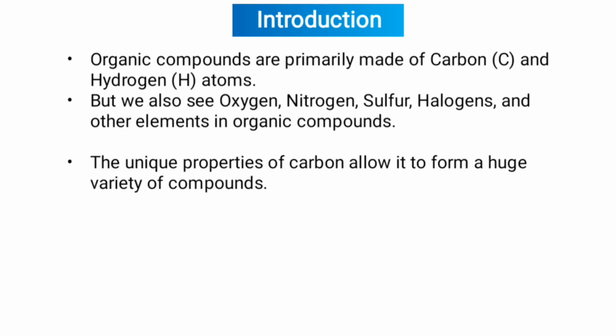Introduction. Dear student, organic compounds are primarily made of carbon and hydrogen atoms. But we also see oxygen, nitrogen, sulfur, halogens, and other elements in organic compounds. The unique properties of carbon allow it to form a huge variety of compounds.